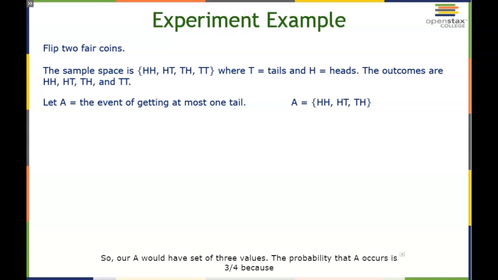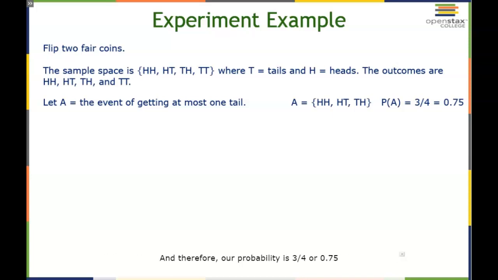So our A would have a set of 3 values. The probability that A occurs is 3/4 because our sample space has 4 possible outcomes and the set A has 3 outcomes, and therefore our probability is 3/4 or 0.75. You really should get used to doing decimals where possible.